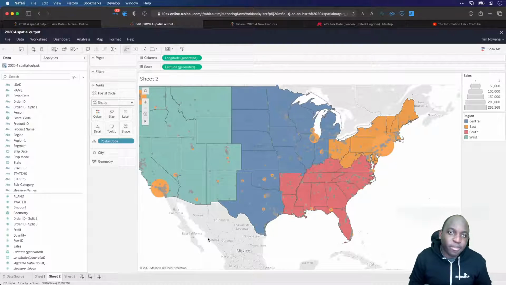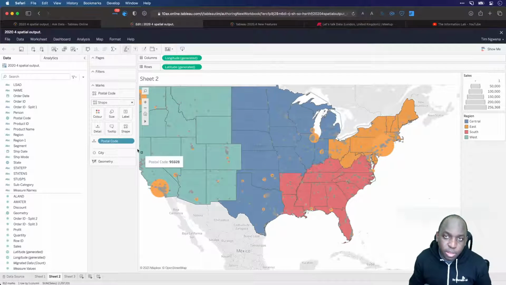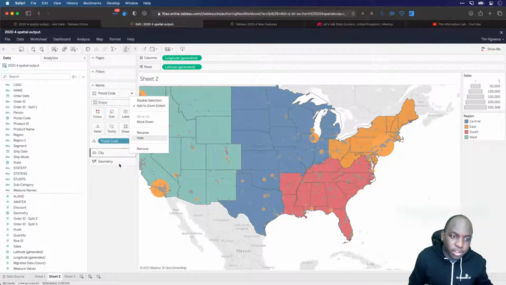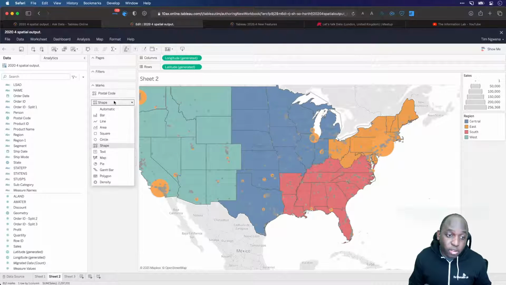I know for a fact that Tableau will be adding layer support to other mark types. They've said it publicly and at conference as well. So this is just the first iteration of layers, and it's coming to maps first, because that makes a lot of sense. In the future, when they add this to other capabilities, I'd expect them to show some unique aspects to those mark types. For example, we're dealing with maps here, so it makes sense to be able to disable a selection. But you can envisage a world where you're dealing with another mark type and you want to disable something else, or change the way things layer, or augment on each other, or maybe affect each other.